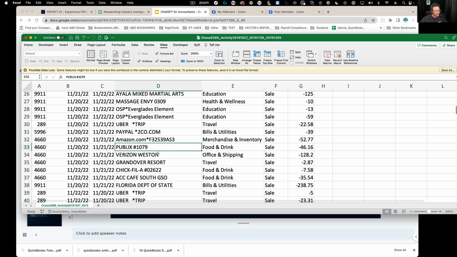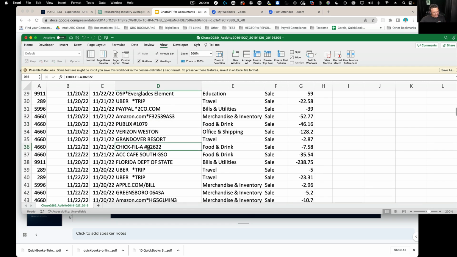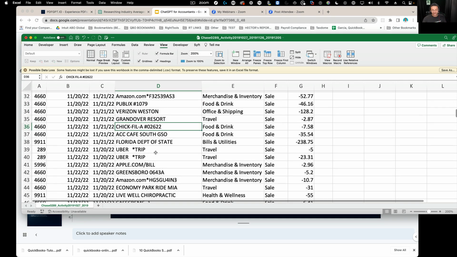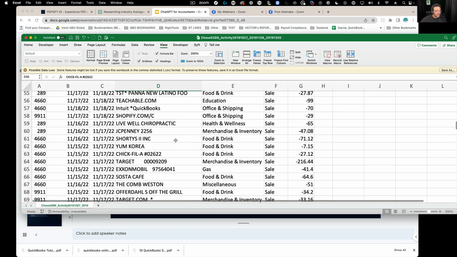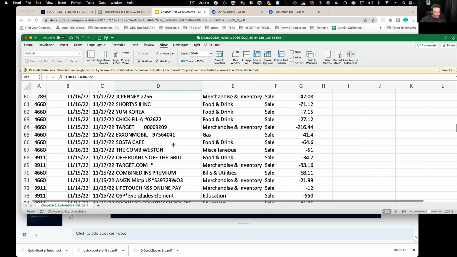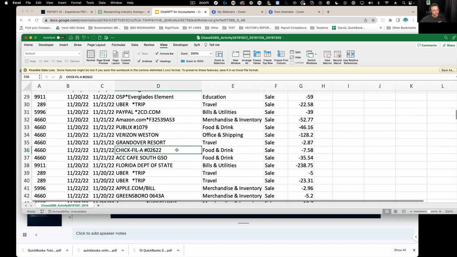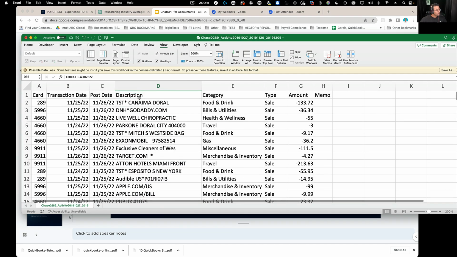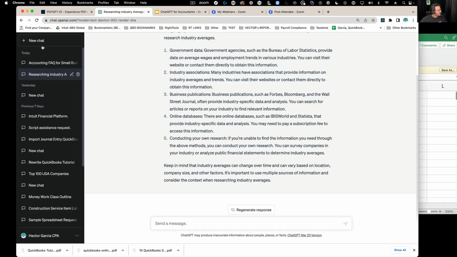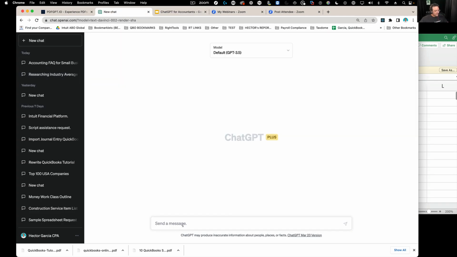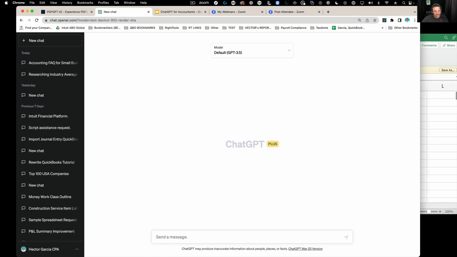So there's a lot of extra information in these payees, and they have to be cleaned up because sometimes they'll read it wrong. So one of the things you can do is you can use ChatGPT to clean up some of these payees. So I'm going to show you kind of what that would look like. So I'm going to go to ChatGPT, I'm going to create a new chat, and then I'm going to specifically tell ChatGPT what role it is going to have for me.